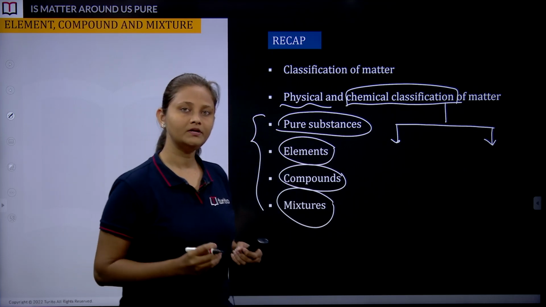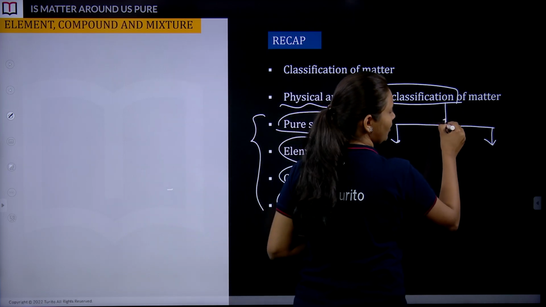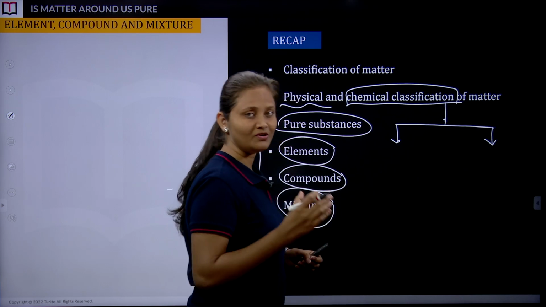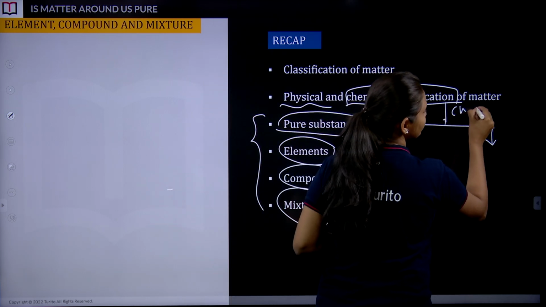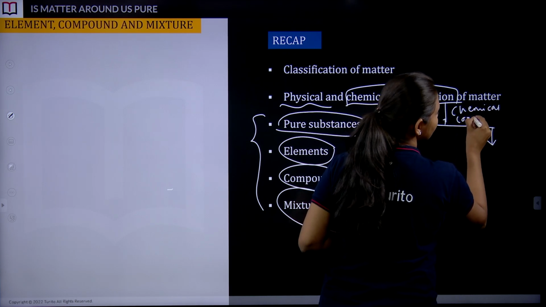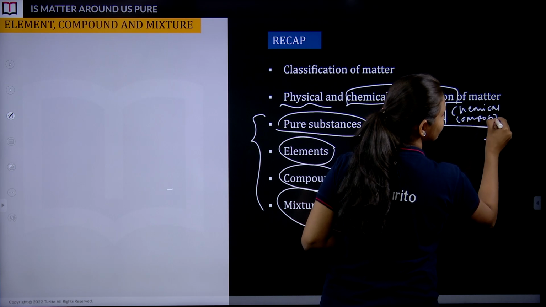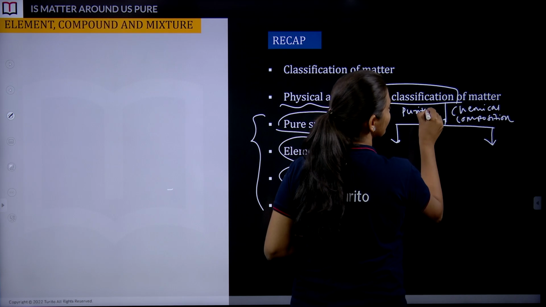Of course, this classification is majorly based on the chemical composition, or I can say, on the basis of purity.